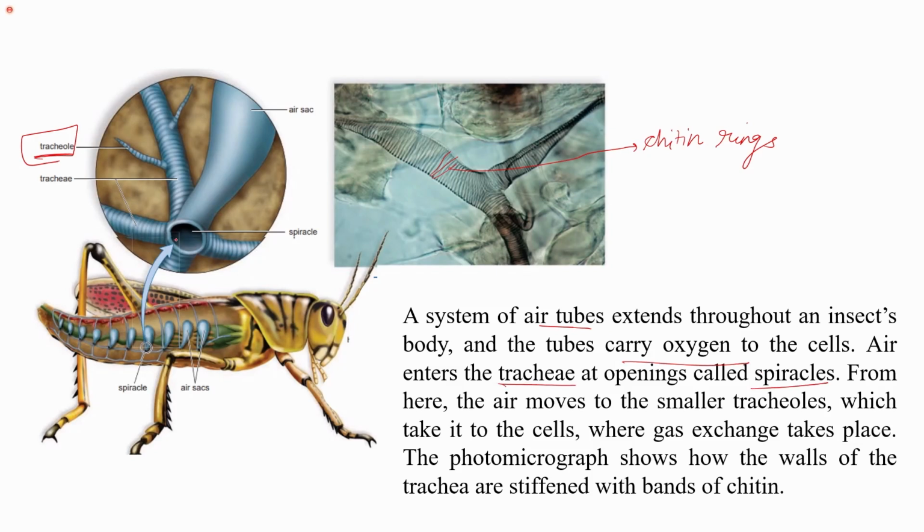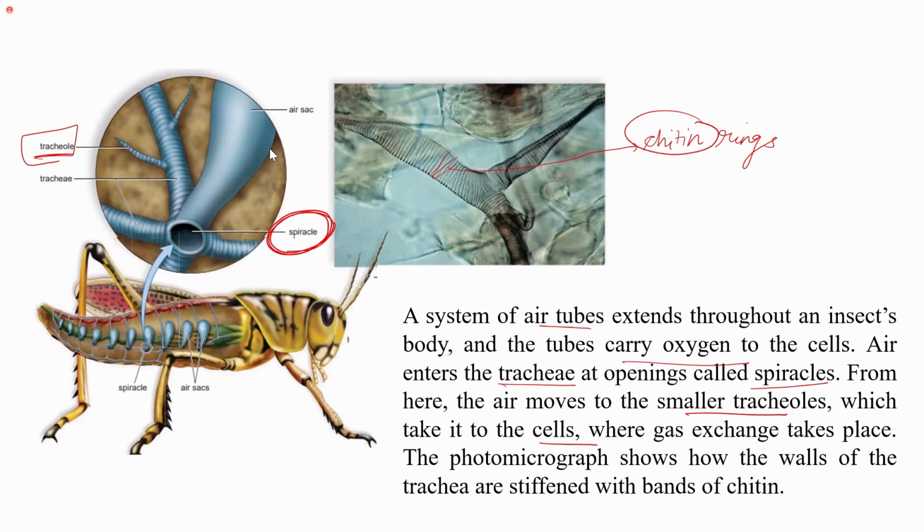So how does the air enter into the trachea? Through the opening, which is the spiracle. And from here, the air moves into the smaller tracheoles, as I mentioned, which take it to the cells where the gaseous exchange takes place. The photomicrograph here shows how the walls of the trachea are stiffened with bands of chitin. So this chitin ring provides the stiffness to the walls of the trachea.